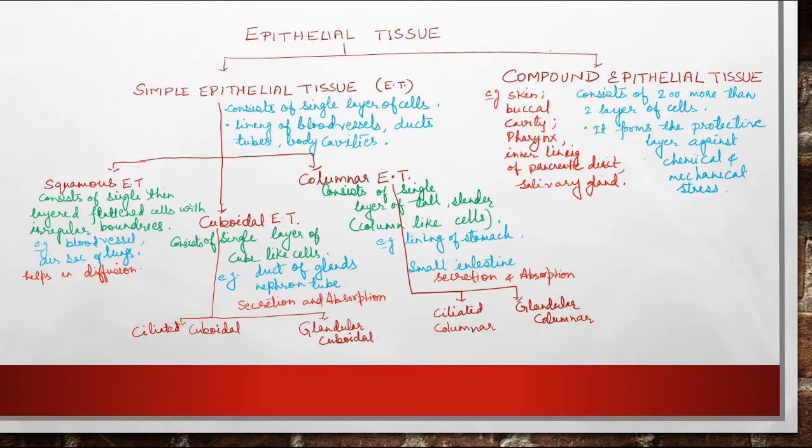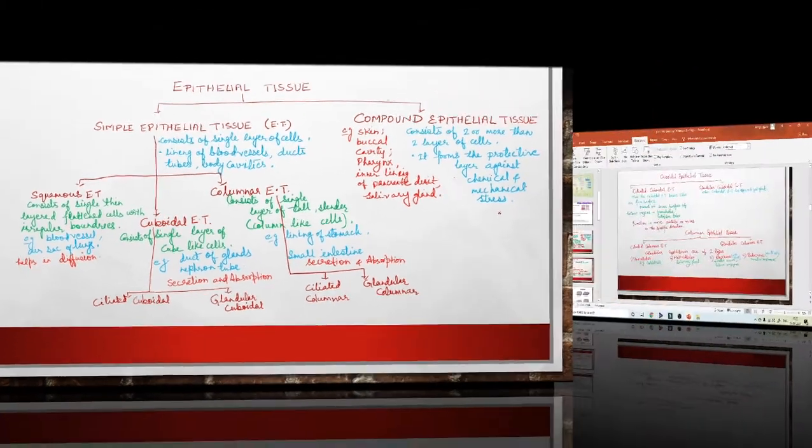Now the compound epithelial tissues are also known as stratified because they consist of more than two layers, and they are mainly found in skin, buccal cavity, pharynx, inner lining of pancreatic duct, salivary gland, etc. They are mainly protective in nature, against chemical and mechanical stress.